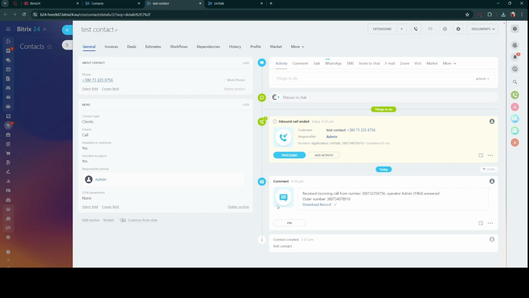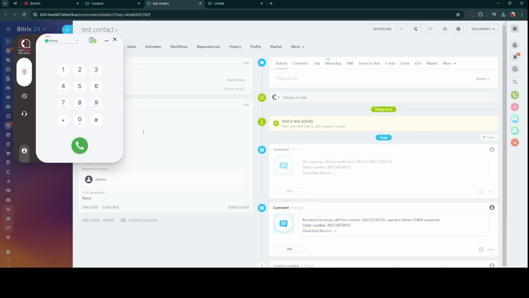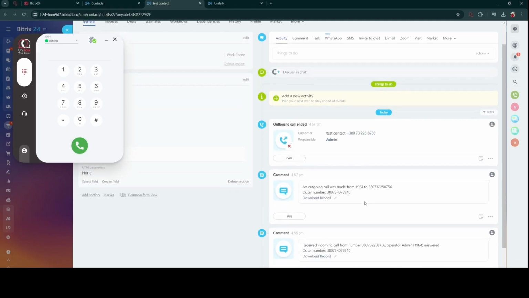To make an outgoing call, click on the call icon, after which the system initiates a call to our SIP client. We accept it, and it dials the subscriber. Information about the call is transmitted to the CRM system. We see information about the user who made the call, the number they called, as well as the external number from which the call was made. We can also download the call recording. The integration setup is complete.